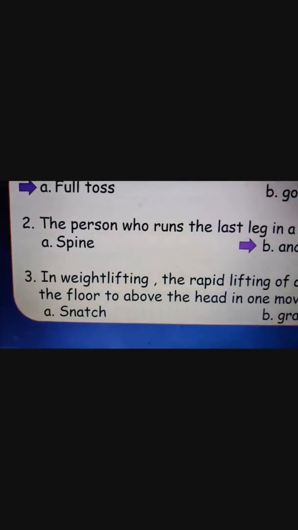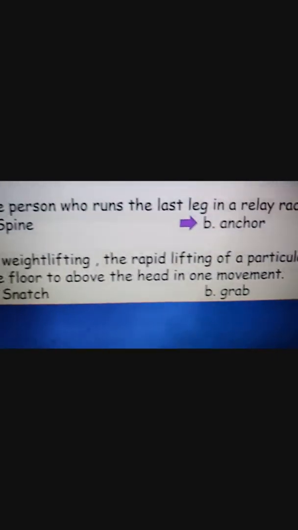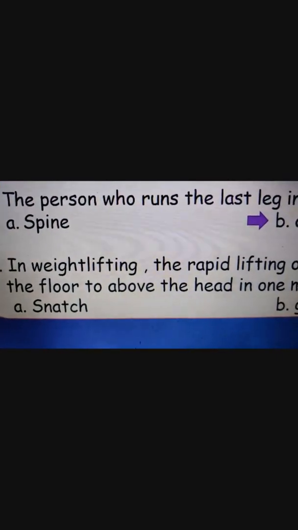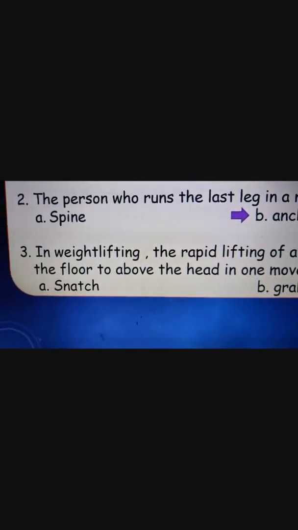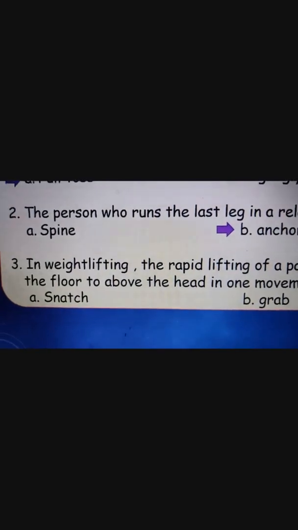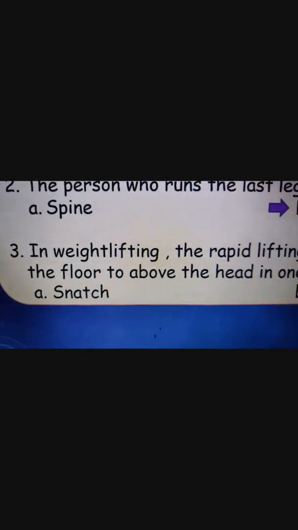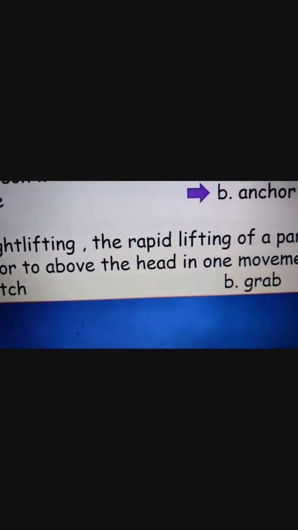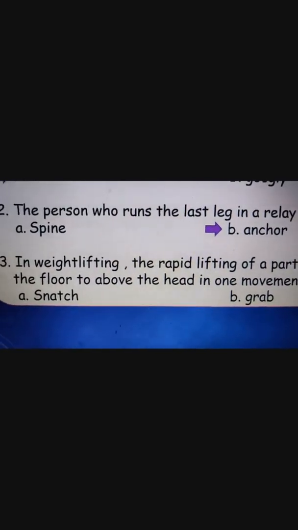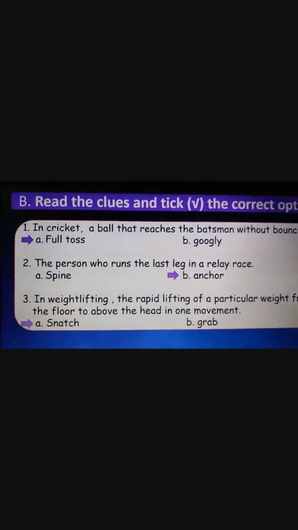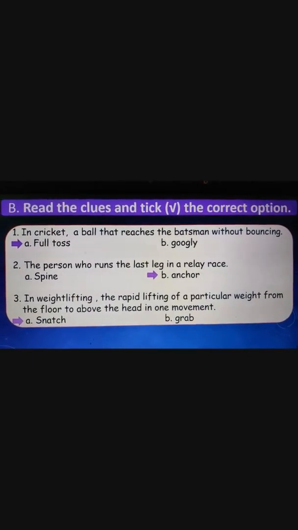Next, in weightlifting, the rapid lifting of a particular weight from the floor to above the head in one movement is known as what? Snatch or grab. It's known as snatch. Right. So you can see here that you can read the clues and take the correct option.